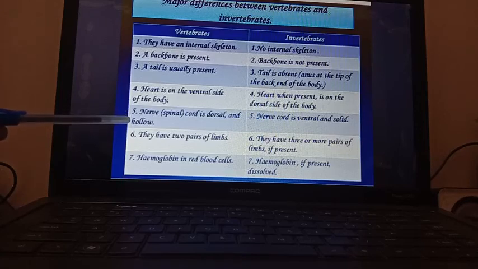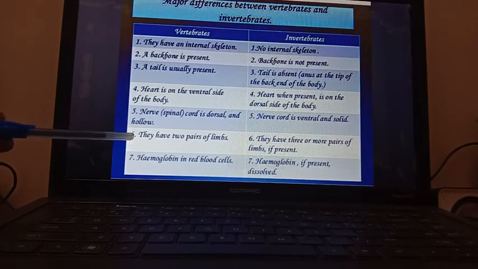Dorsal and ventral I have already told you. Dorsal means the upper part and ventral means the lower part. In invertebrates, the nerve cord is ventral and solid. For vertebrates, 2 pairs of limbs are present.